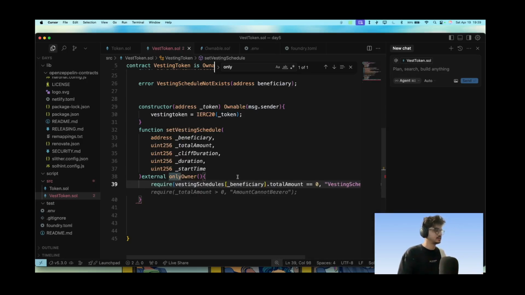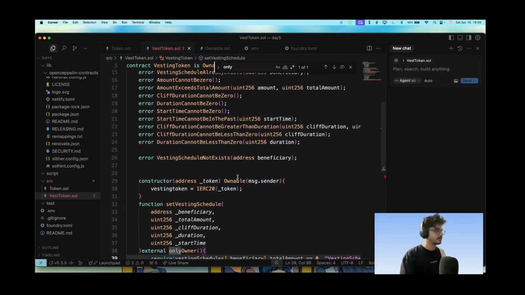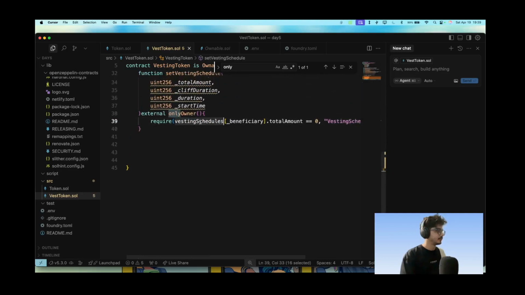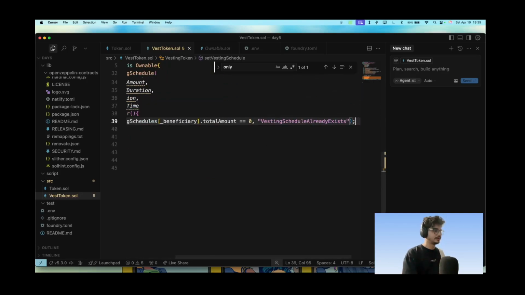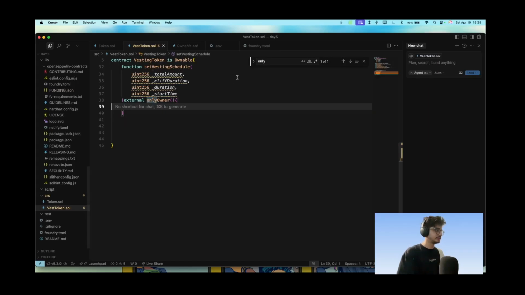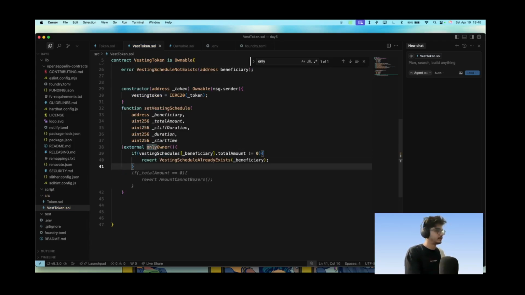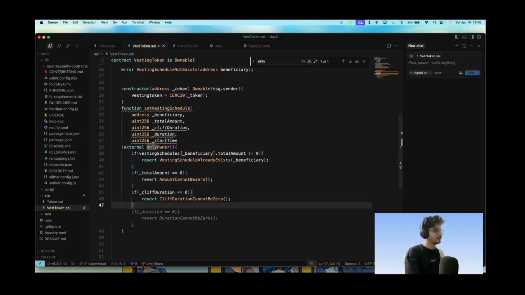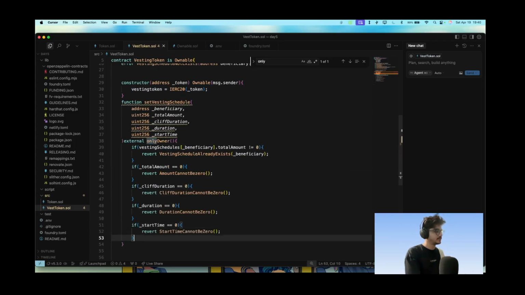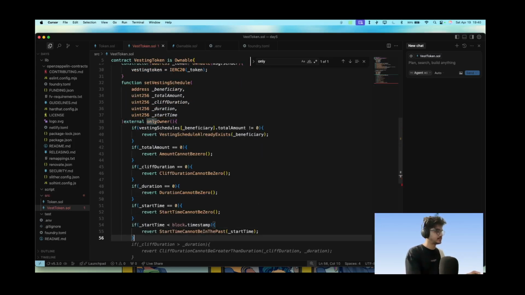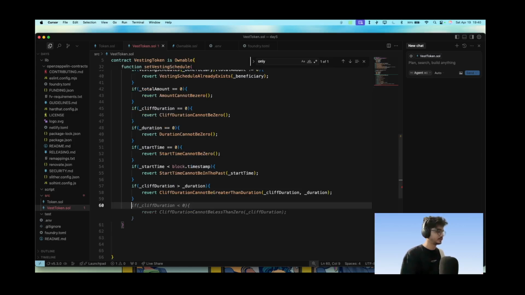So vesting schedule already exists. Did we make this error? Yes, we made the error. So let's just go for an if statement here. Let me just do this a little so it's clear for me. If revert with vesting, if revert amount cannot be 0, cliff duration cannot be 0, start time cannot be 0, if, yeah, exactly, start time cannot be in the past, cannot be greater than the duration.